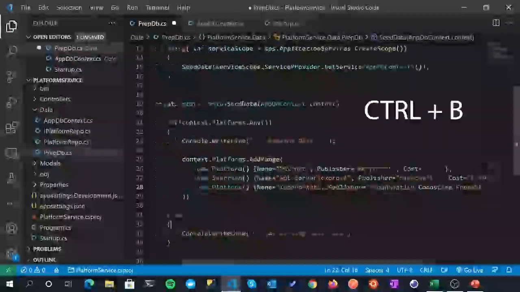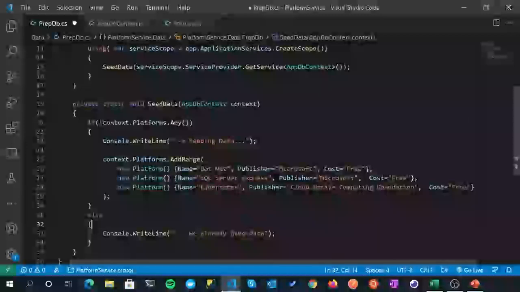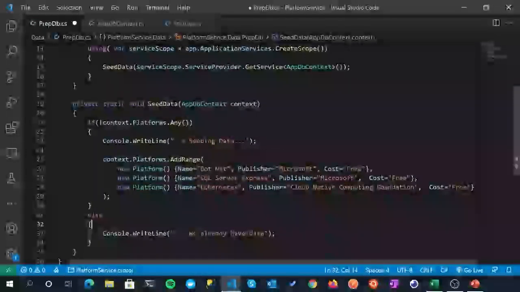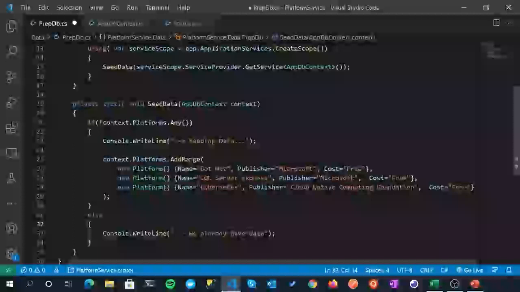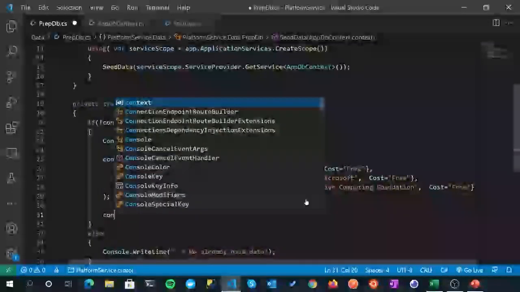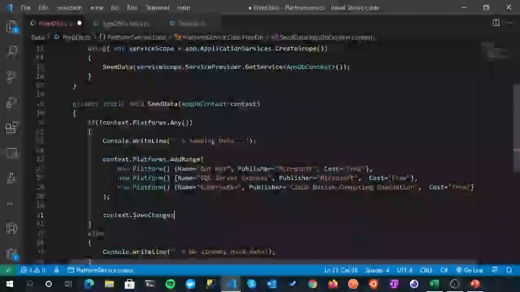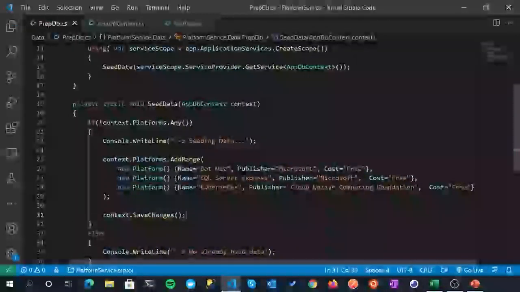There we go. In fact, let me get rid of this thing at the side. So Control B to take away the panel, gives us a bit more space. So nothing too controversial. We're just creating a couple other platforms, SQL Server Express and Kubernetes. Don't forget the commas at the end of each line, except for the last one. All right, so that's cool. We've added our products to the database effectively. Do not forget, and I always forget this, do not forget to call context.SaveChanges. Because yes, that AddRange will add stuff to the database, but unless you save the changes, it's not going to go in there.